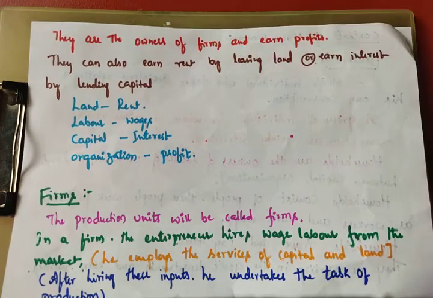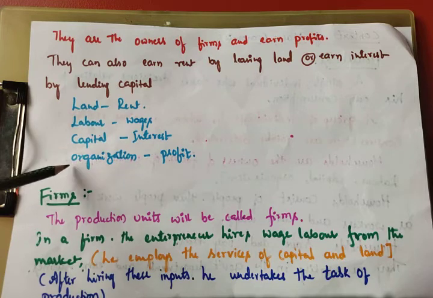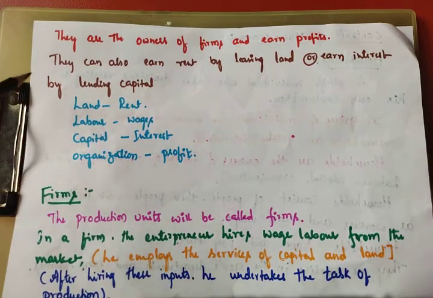How? By lending capital. So these are called the four factors of production: land, labor, capital, organization. Those who own them are the households, and they earn rewards. For what purpose? To provide these in the production process.